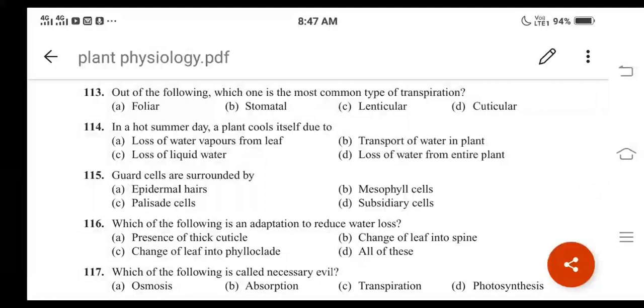Three different types will be there, and here foliar and stomatal refer to the same thing. Okay, and why do we call it stomatal or foliar transpiration? Because it occurs through the leaves. In the leaves stomata will be there, and most of the water is lost through the stomata only, right?